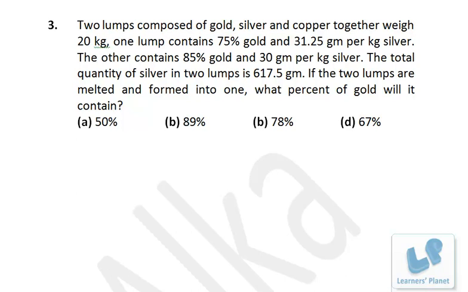Now friends, there is no paperwork, nothing is required to solve this question. In the first lump, 75% gold is there, and in the other one, 85% gold is there. So if you melt these two lumps and form into one, obviously the gold will be between 75 to 85, and may not be exactly in between because that depends upon the quantity of individual, but yes, definitely between 75 to 85. So we just have one option, 78%, and there is none of these, so you don't have to go for actual solution of this problem, right? 78% will be your answer. I hope you are getting me.